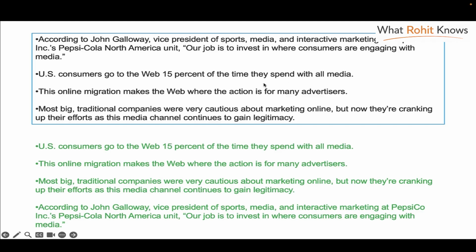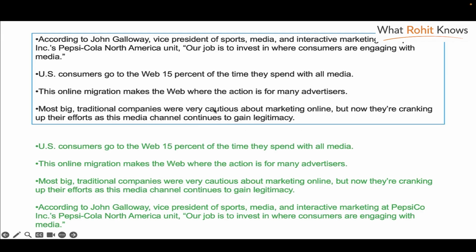And now when we are talking of advertisers, that's when we can bring in most big traditional companies and their efforts. They are cranking up their efforts as this media channel continues to gain legitimacy. So that's why it makes better sense here that we first start with the trend in advertising, then we bring in advertisers, and then make it more specific: which advertisers? The big traditional companies. And then in the end, we quote this particular executive from Pepsi as an example of what the big traditional companies are doing.